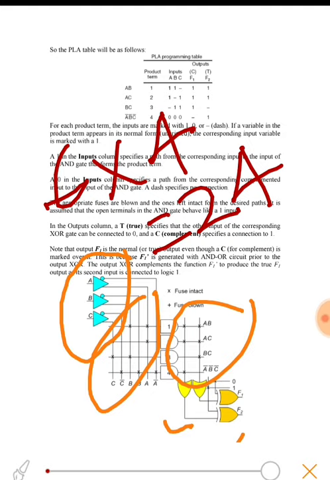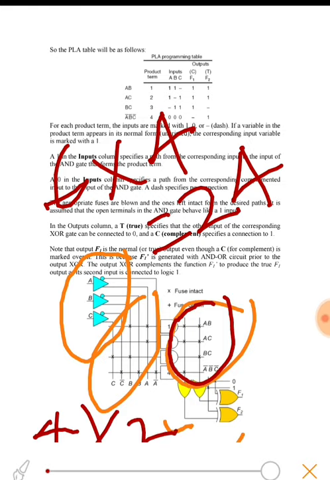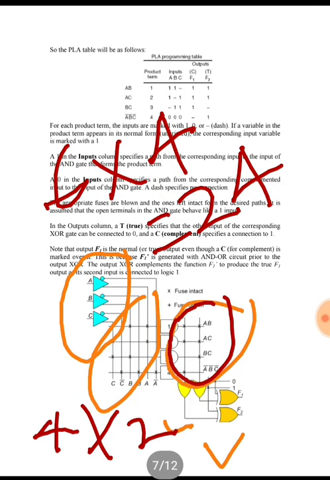And on the output side we need 4 product terms into 2 outputs, so we will need 8 fuses.